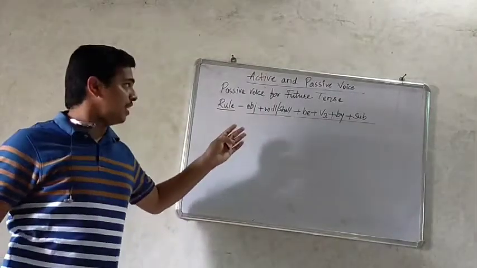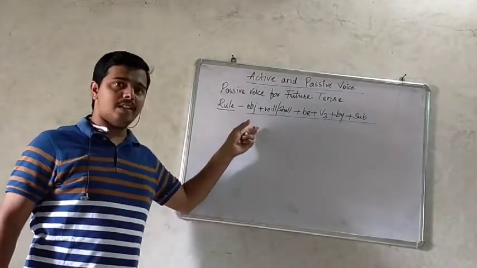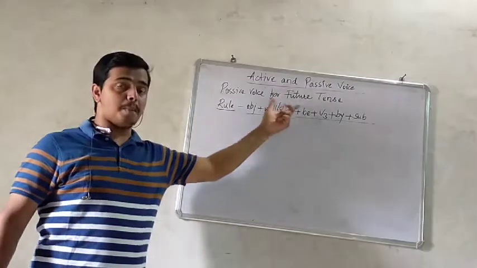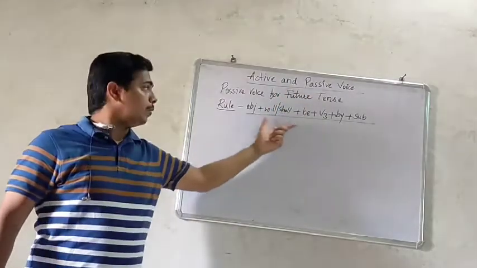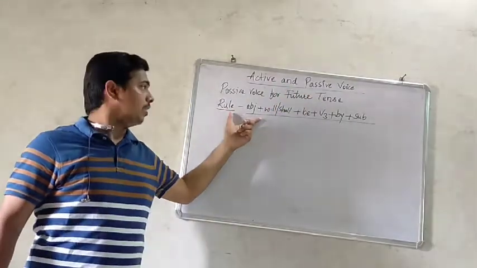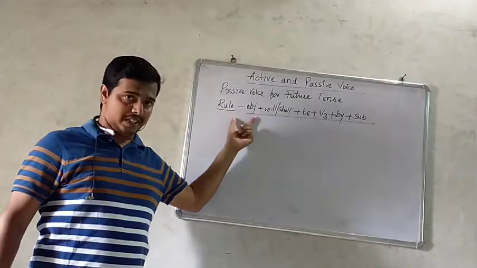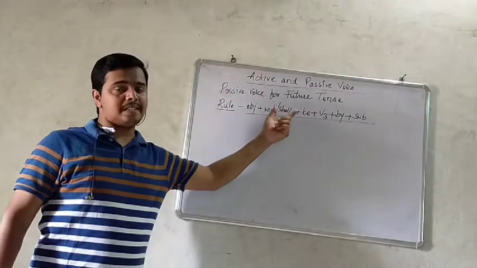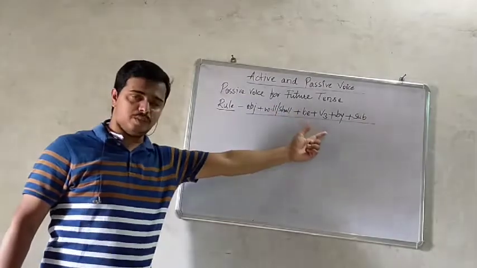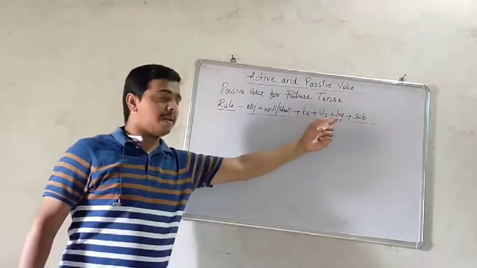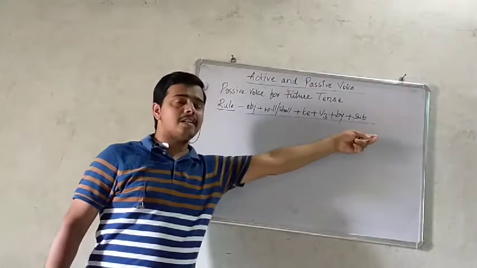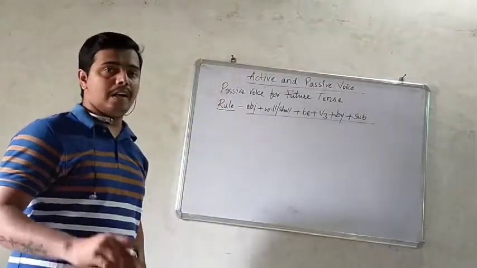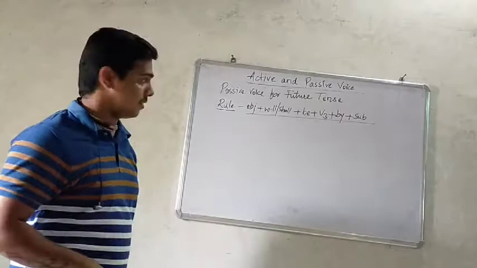While changing active voice to passive voice in simple future tense, we need to follow this rule. So the rule is first object, plus either will or shall, plus be, plus the third form of the verb, plus by, then subject. Now let us see some examples.